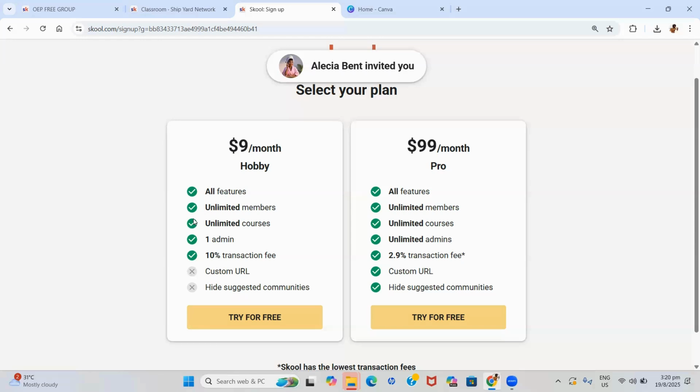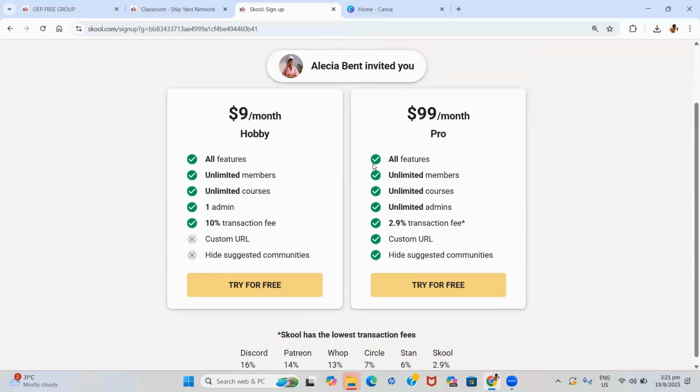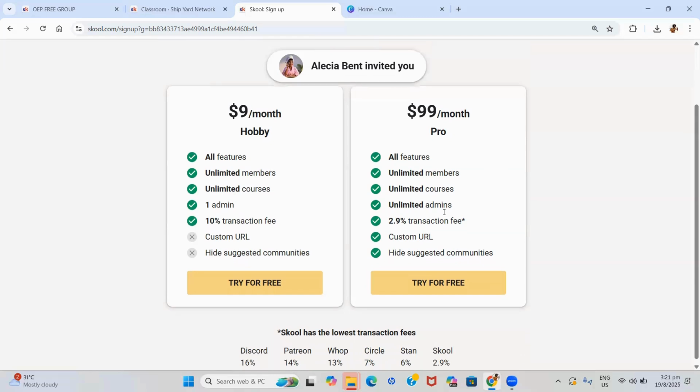I will advise you though, it is not mandatory that you collect for your courses or that you charge for your courses or your community on Skool. If it is a case where you have a subscription-based community, I would definitely say yes, collect it on Skool. However, if it is a one-time payment, you can use other platforms like Gumroad or Beacon or Standstore to collect your payment. So then you have the $99 a month plan, gives you all the features, unlimited members, unlimited courses, unlimited admins, and you can also have moderators as well.